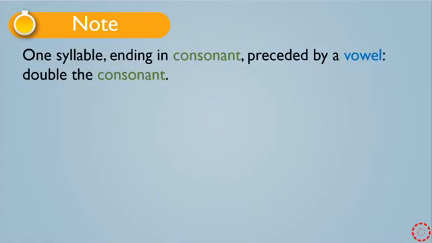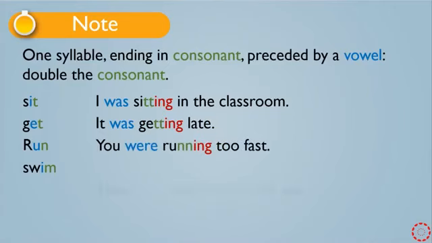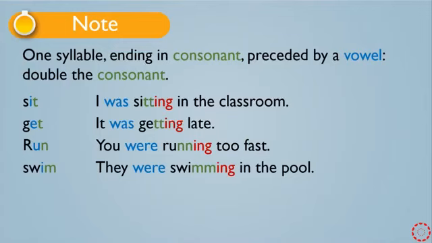The second one. One syllable verbs ending in a consonant preceded by a vowel. When we add ing, we double the consonant letter. Look at these examples. Sit. We have vowel and consonant letter. Get, run, swim. When we add ing to these kinds of verbs, we double the consonant letter, I mean, we double the last letter. Look at these examples. I was sitting in the classroom. It was getting late. You were running too fast. They were swimming in the pool.